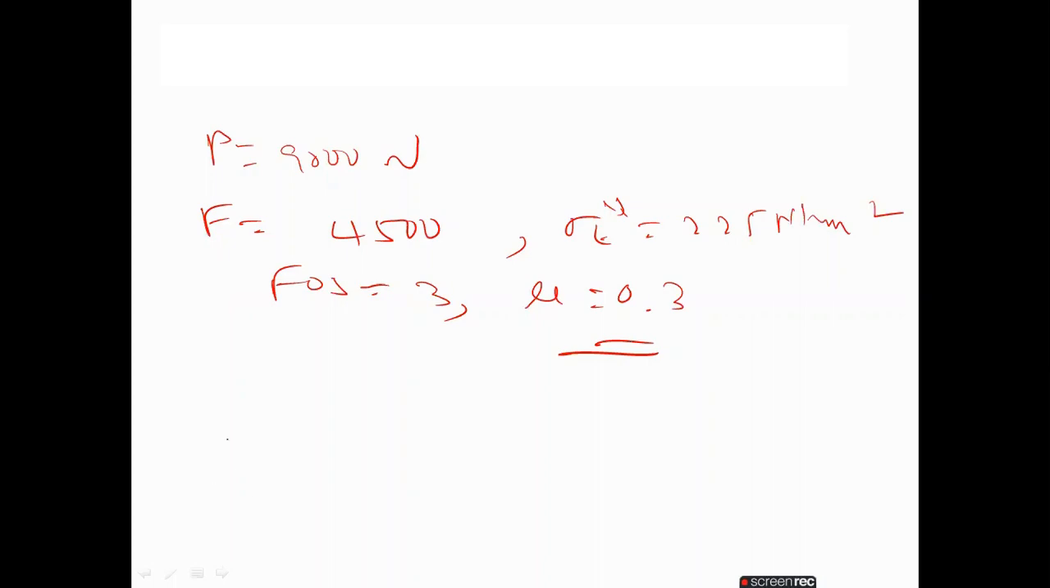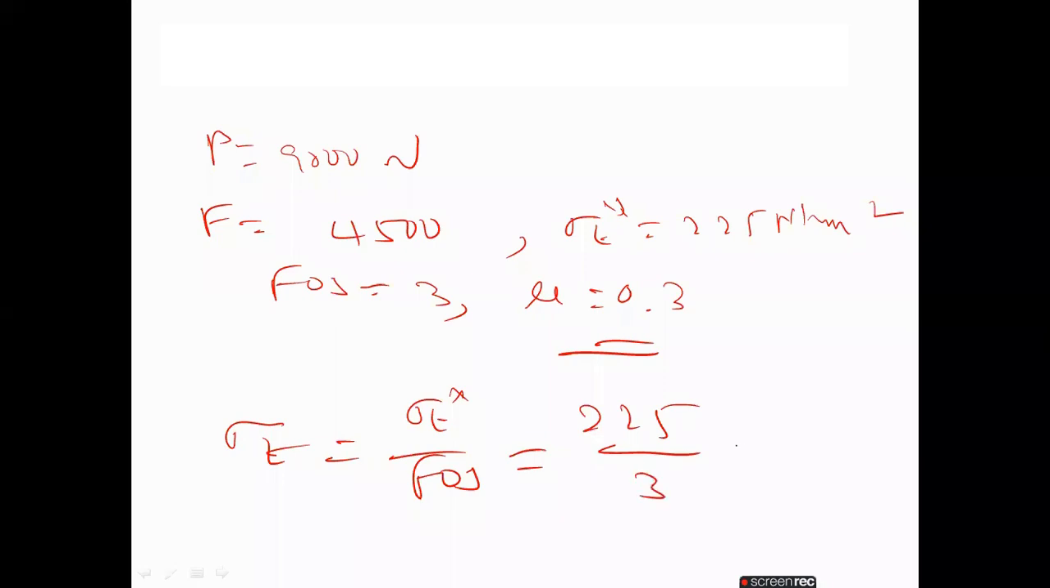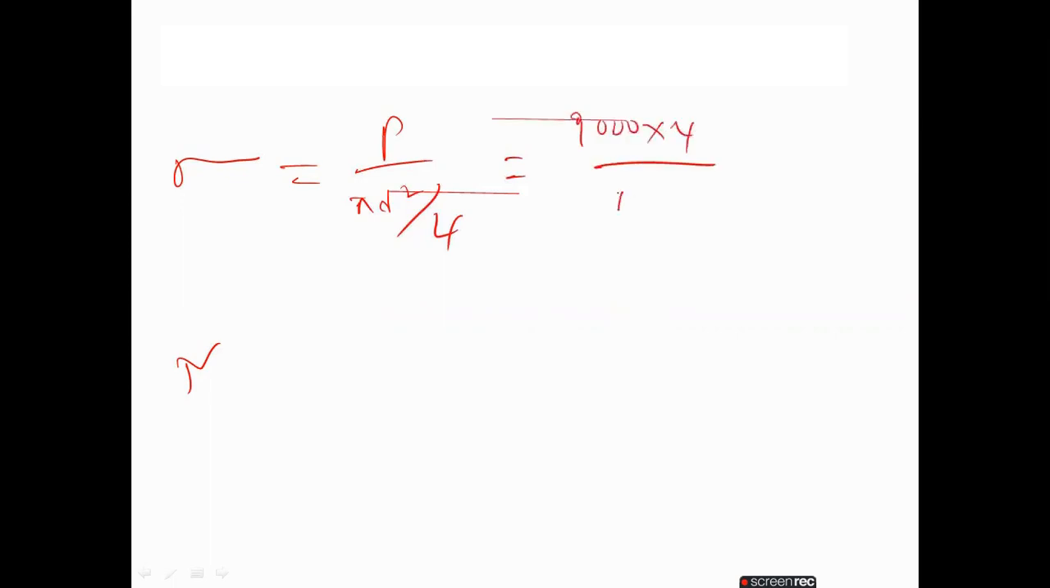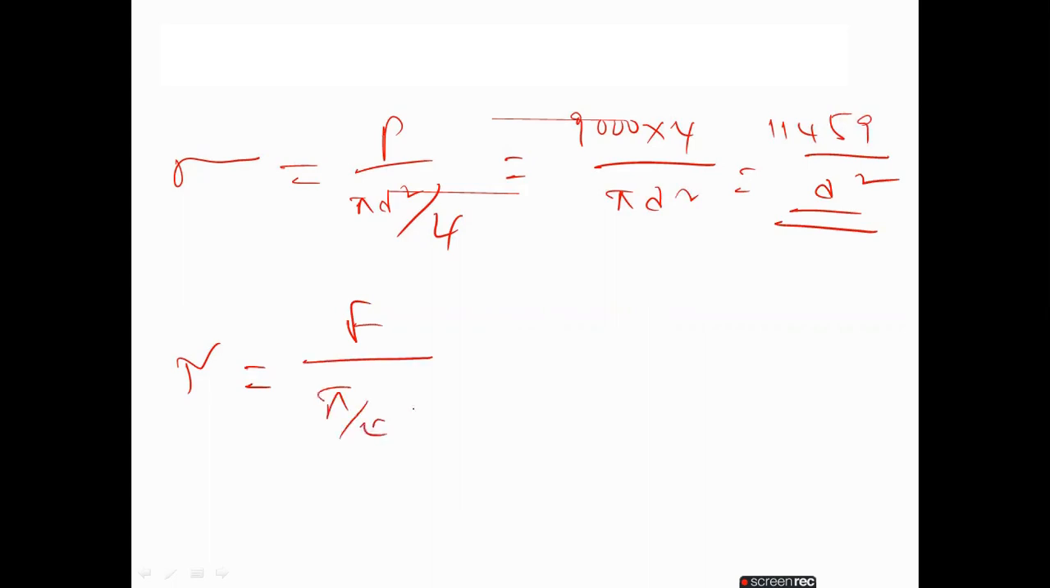So here first we calculated sigma T. It is sigma T star by factor of safety, so 225 by 3, we got 75 Newton per mm square. After that, we calculated the sigma value and also tau value. How did we calculate sigma? Load by area, pi d square by 4. P value is 9,000 into 4 by pi d square. So finally we got 11,459 by d square. And tau value, how we calculated? F by pi by 4 d square. F value 4,500 into 4 by pi d square. So we get 5729.5 by d square.